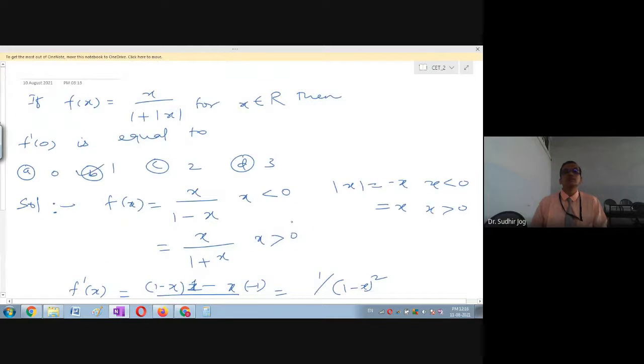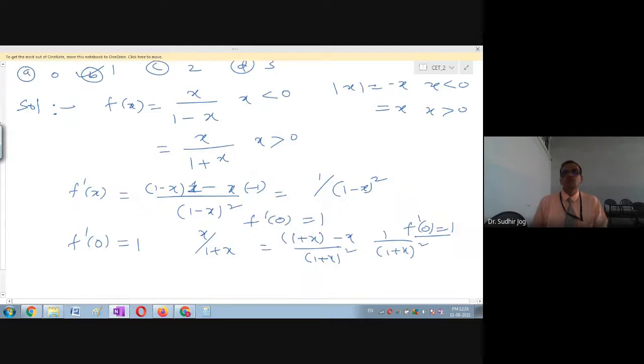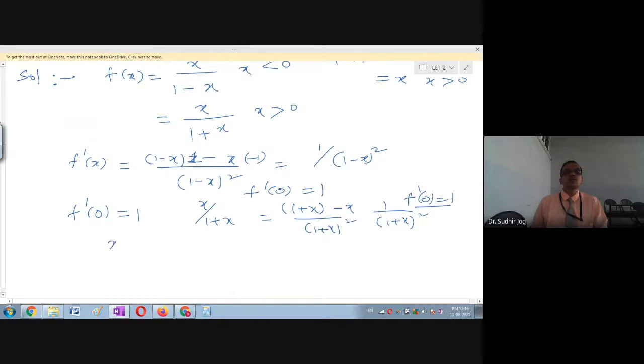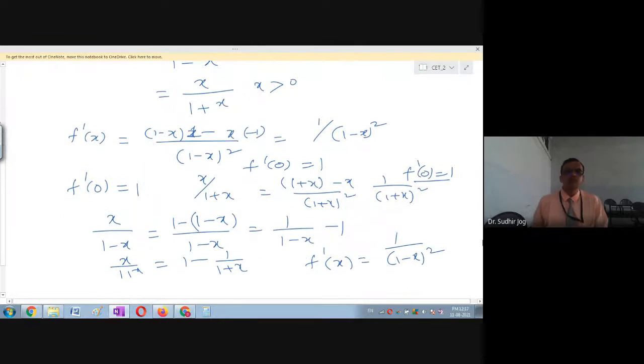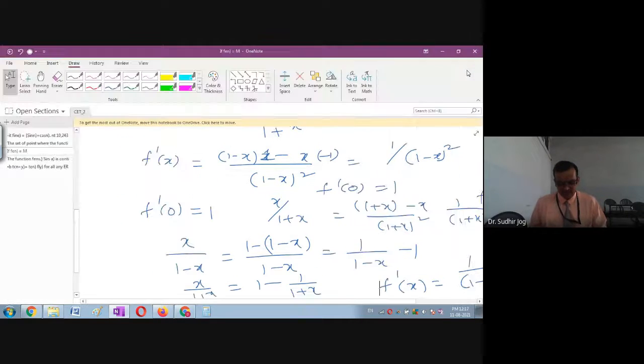So what is the other option? If you want to make it a bit shorter, let us look at x upon 1 minus x. So you can write it as 1 upon 1 minus x minus 1, because it is plus x. So this becomes quite handy when you write like this, so that when you take the derivative, it becomes so easy: 1 upon (1 minus x) square. No need to simplify in u by v format. The same way you can write x upon 1 plus x also, which is very easily written as 1 minus 1 by 1 plus x. So both ways you can evaluate the answer and it will always be 1. Let's take the next example on differentiability.